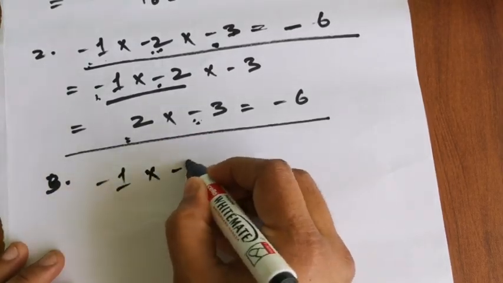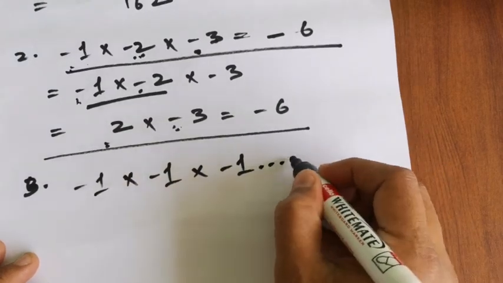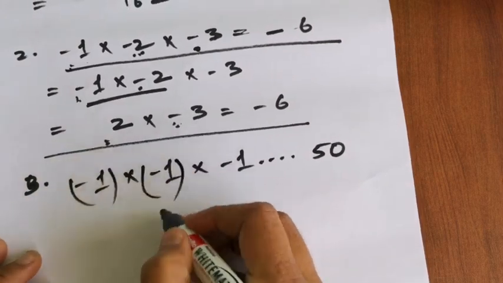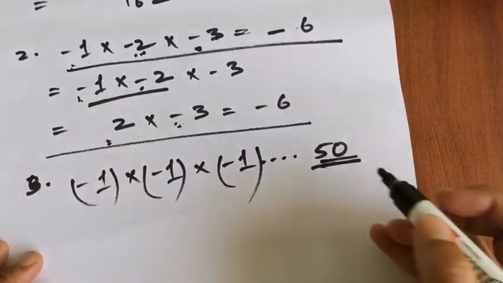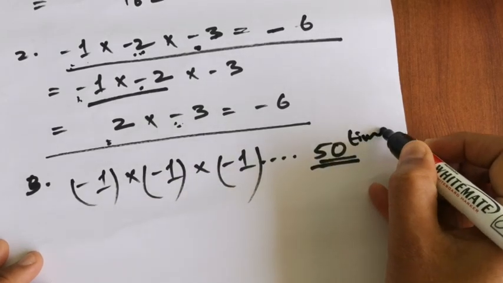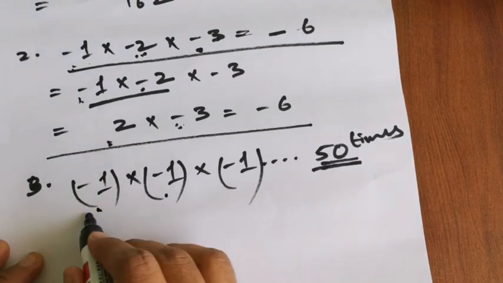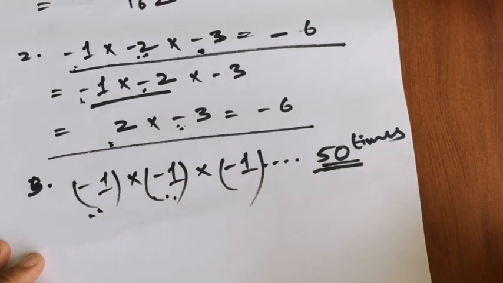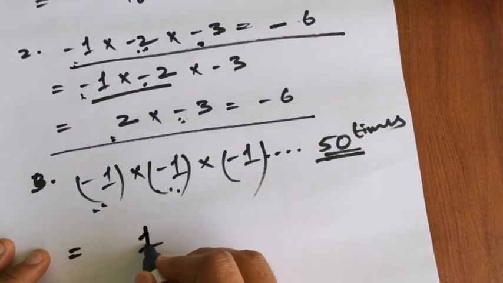-1 into -1 into -1, and it is said that it is multiplied 50 times. -1 is multiplied 50 times. Then you have to know it is 50 times -1. What will it be? 1 and 1 will be 1. Any number of times 1 is multiplied, 1 will come. So the answer will obviously be 1.